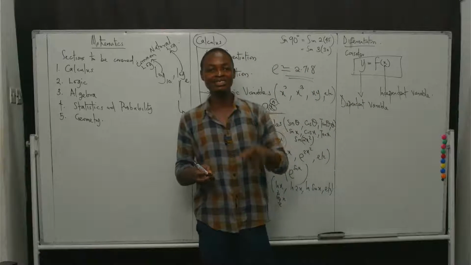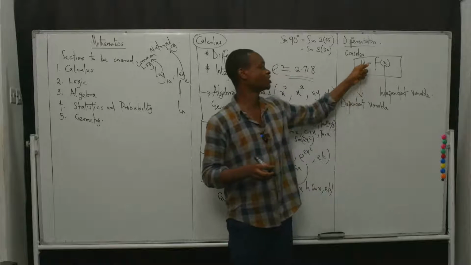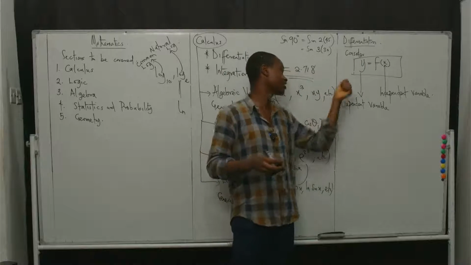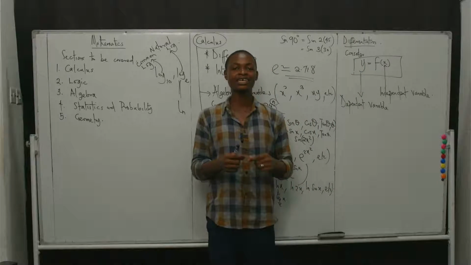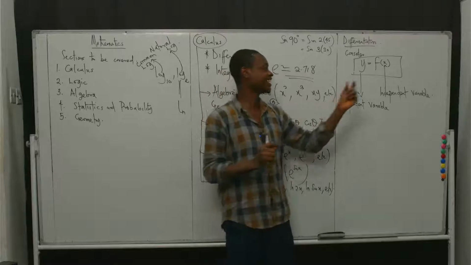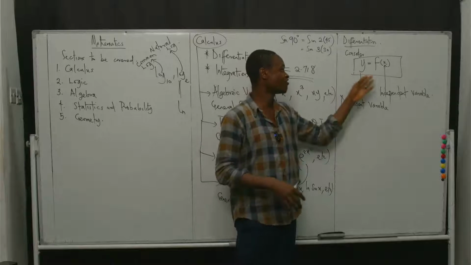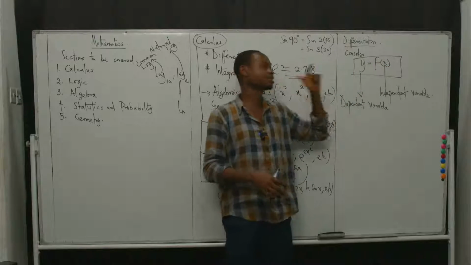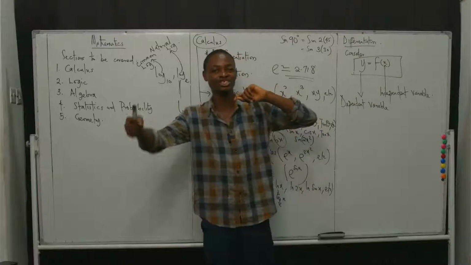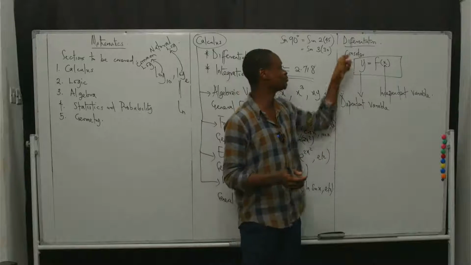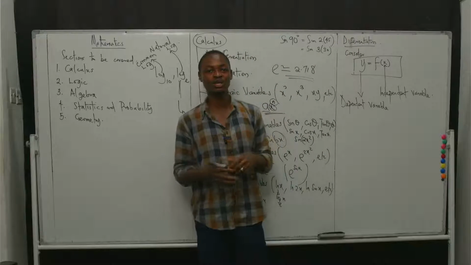It also means that if there's going to be a change to the dependent variable, that is, a change to y, it is going to be because a change happened to x. Does that make sense? If y is going to change, it is because x is changing. And that is the principle for differentiation.